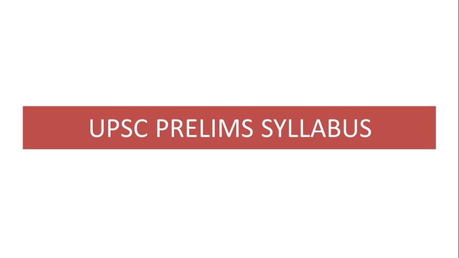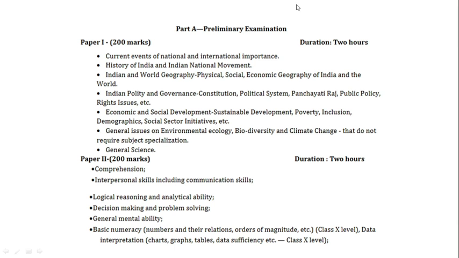Let's see the UPSC prelim syllabus. The UPSC prelim syllabus includes two papers, paper 1 in the morning session and paper 2 in the afternoon session. Both these papers are of 200 marks and 2 hour duration. So paper 1 tests the students' knowledge in the field of current affairs, history, geography, polity, economics, general science. In this paper, environmental topics like environmental ecology, biodiversity and climate change are also frequently asked.